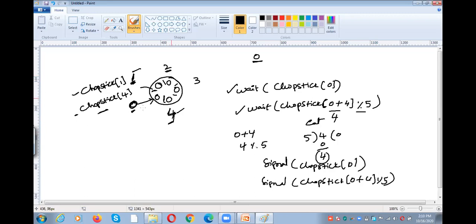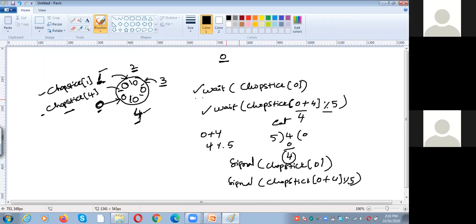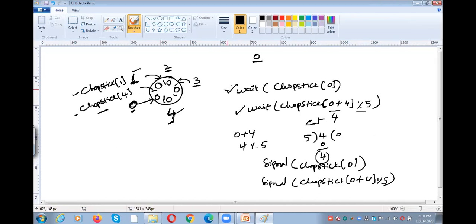If it is philosopher 2, the philosopher has to check the chopstick available to 1 and the chopstick available to 3. If these two are not eating, that means those two are available, so at that time he can perform the wait operation on these two. If the philosopher is unable to perform the wait operation on these two chopsticks, the philosopher cannot eat.